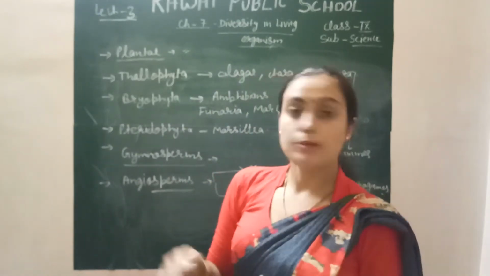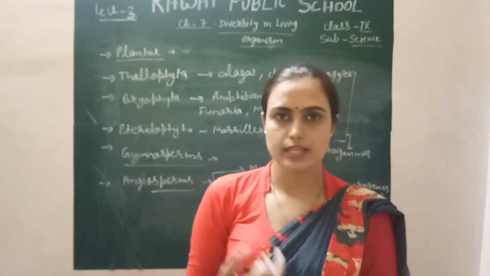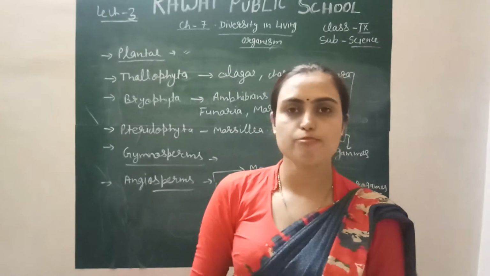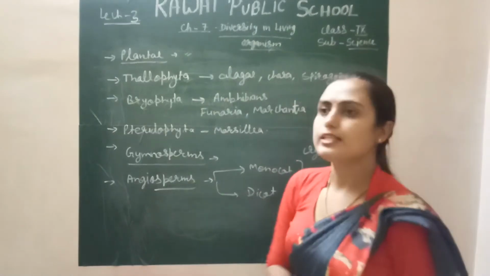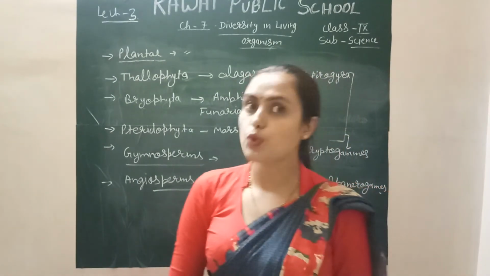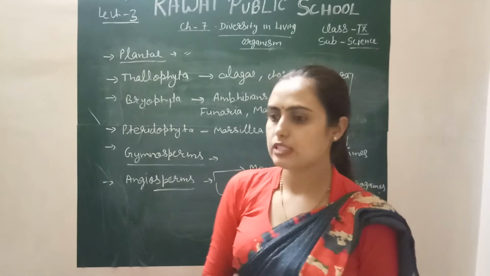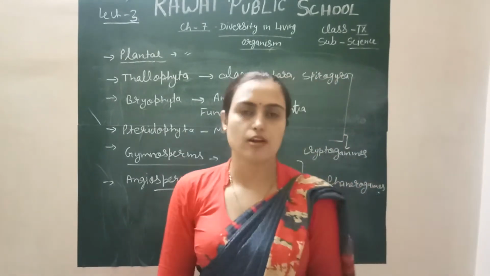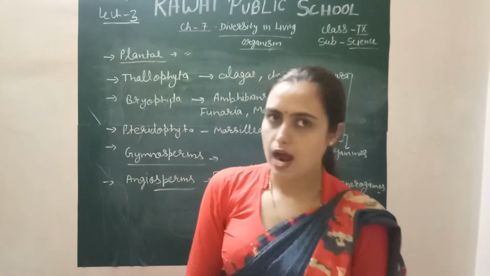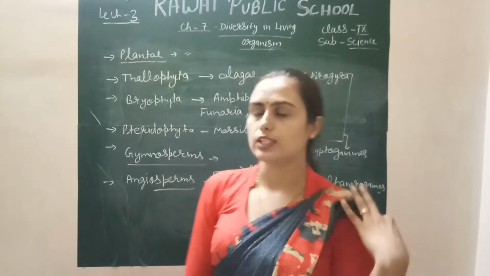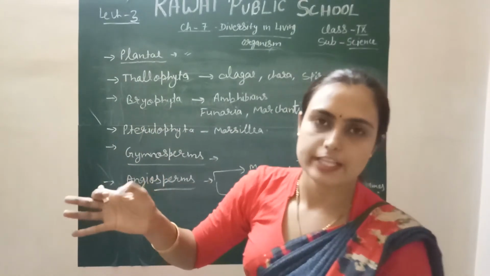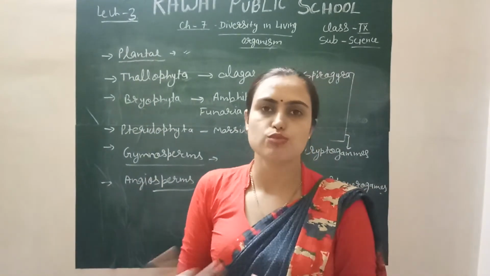Animals do not perform photosynthesis and do not synthesize their own food. This is a character of plants only, right? And plants are not motile in nature. Motile means moving from one place to another place. Motility is not a character of plants; it is a character of animals only. So plants do not move, they are non-motile in nature. They cannot move from one place to another place.